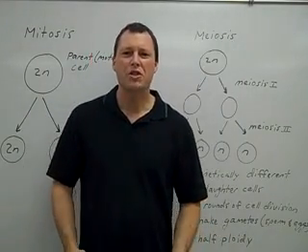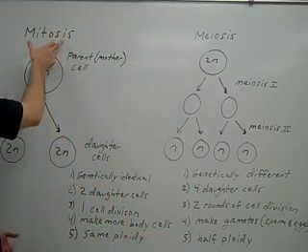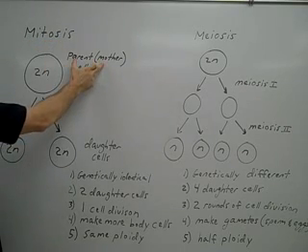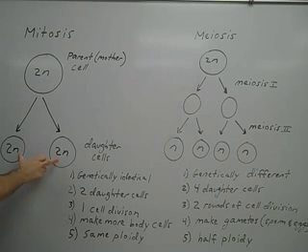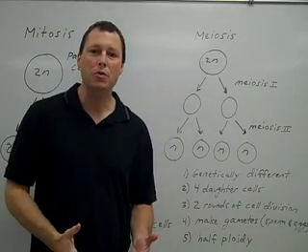Today we're going to be talking about cell division, and there's two types of cell division. One type of cell division is called mitosis. With mitosis, we're going to take one parent cell, or mother cell, and we're going to produce two daughter cells. And the purpose of mitosis is to produce cells that are genetically identical to each other.